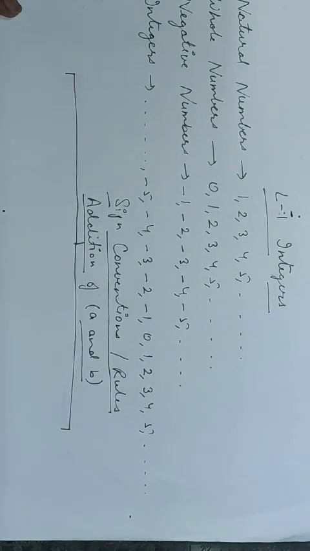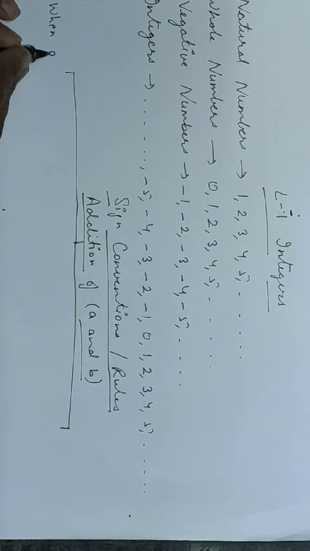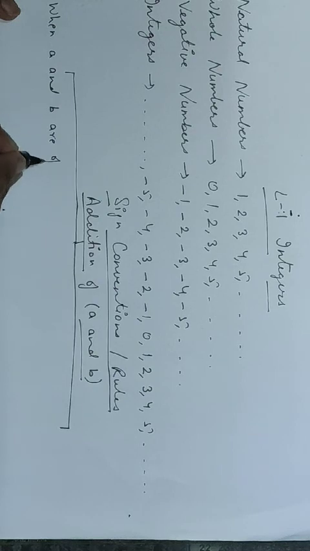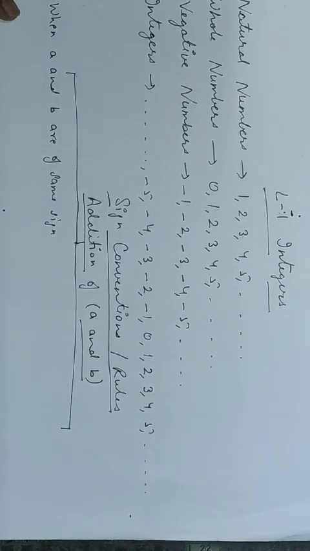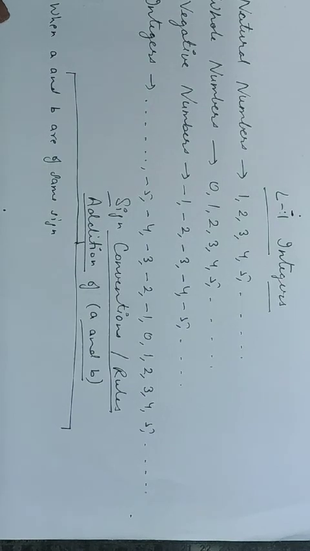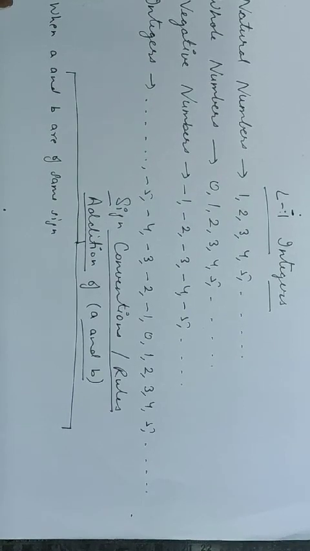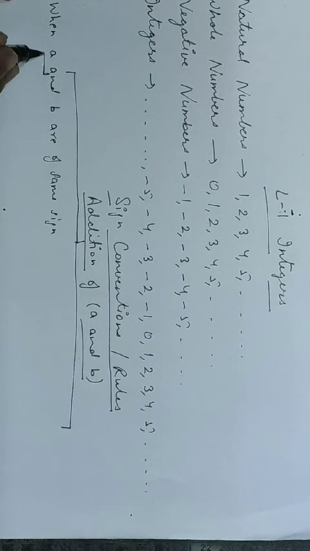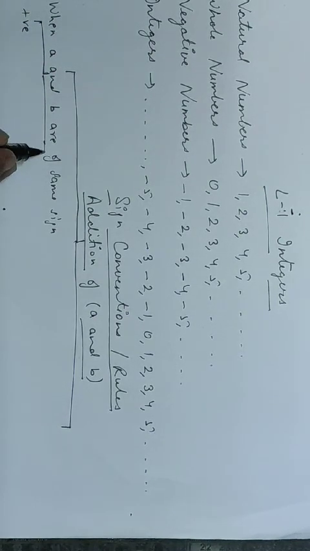First, I am taking the case where both A and B are of the same sign. If both A and B are of the same sign, then again we have two cases here. Both are positive or both are negative.